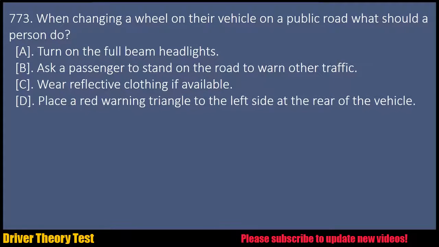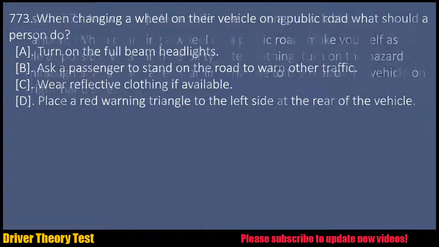Question 773. When changing a wheel on their vehicle on a public road, what should a person do? A. Turn on the full beam headlights. B. Ask a passenger to stand on the road to warn other traffic. C. Wear reflective clothing if available. D. Place a red warning triangle to the left side at the rear of the vehicle.